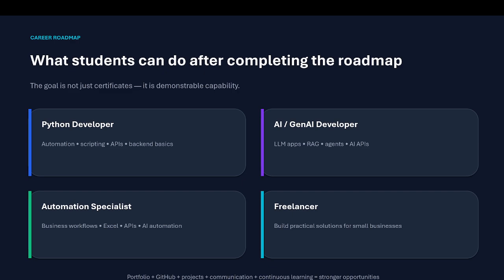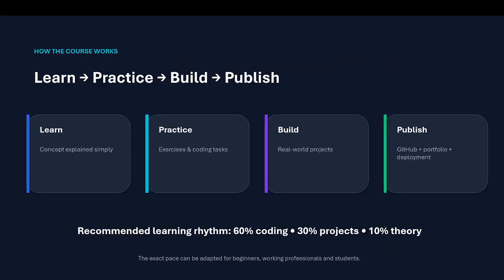And automation specialist as well, for business workflows. If you are working in an organization where you have some business problem, you can create a UI where you upload your data and you get the output, whatever the user asks, whatever the employees need. Those kinds of automation you can also create in your current organization. And freelancing is an option that we can do, right? And the next one: learn, practice, build, and publish. Simply, first we have to learn, then practice, then build some projects, then publish, right?